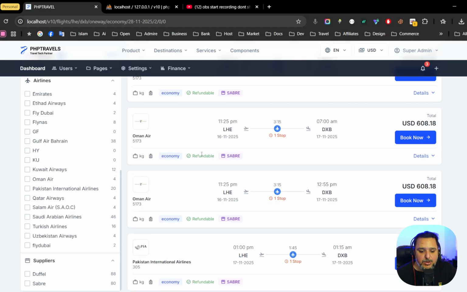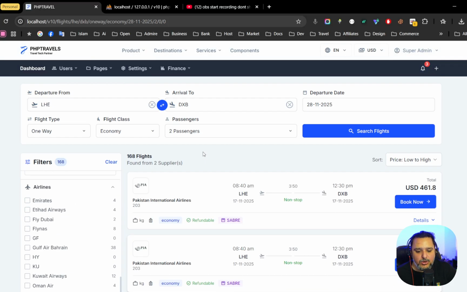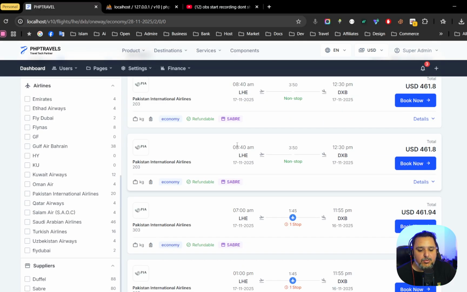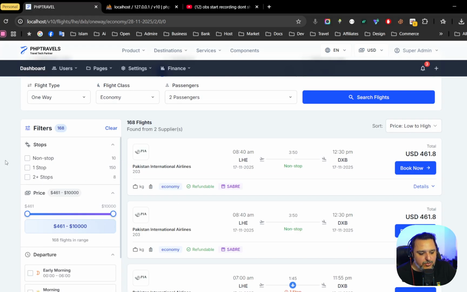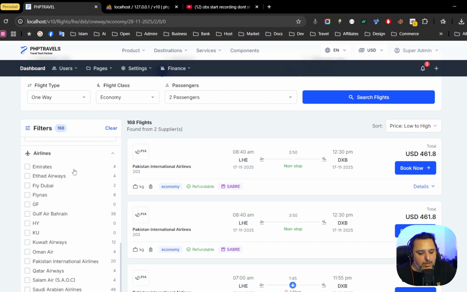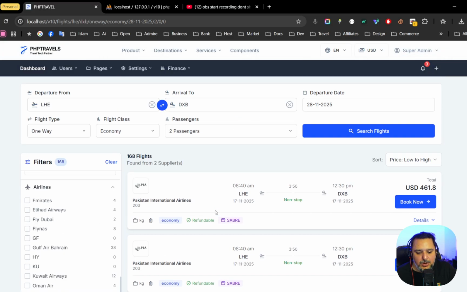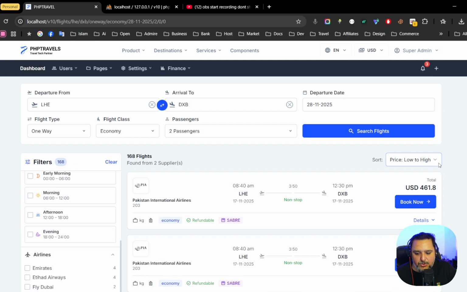And definitely you are seeing this because you are admin of the portal, not as a client. Client will not be able to see if it is Sabre, if it is Duffel, who the supplier is. And then we have the filtration, a very pretty awesome filtration. We have filtration based on stops, price range, departure time, the airline, and the supplier. And then we have highest to lowest sorting as well. We never had some of these features before.